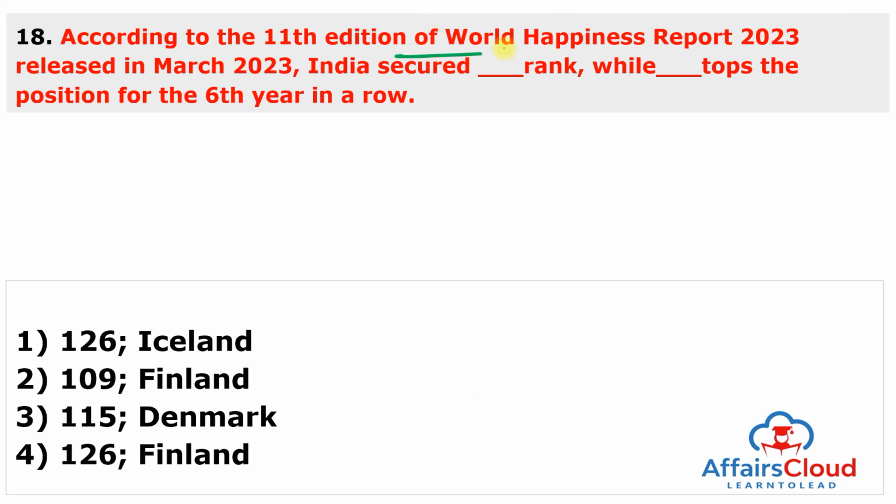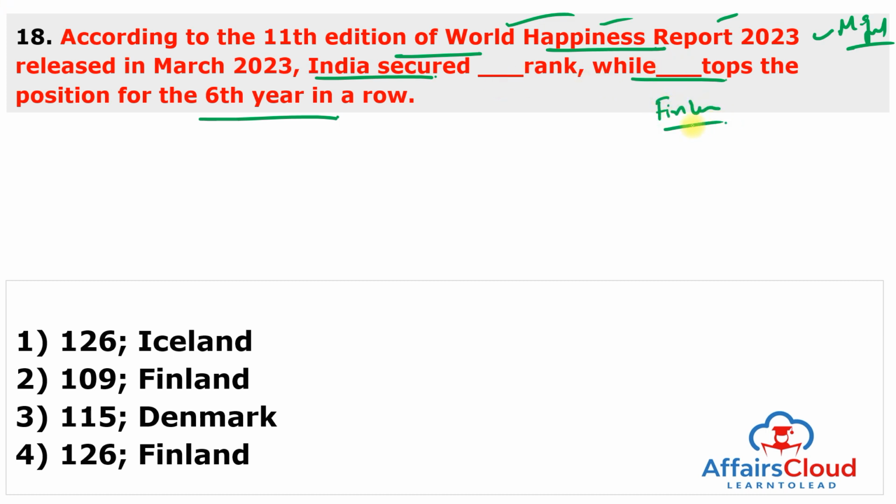According to the 11th edition of the World Happiness Report, mark this question in the most important category because this is the World Happiness Report released in March, India secured dash rank while dash country tops the position for the 6th year in a row. The happiest country is Finland. And India's rank is very low, 126th, so answer of this question is 4. It's a very poor rank according to the 11th edition of the World Happiness Report.